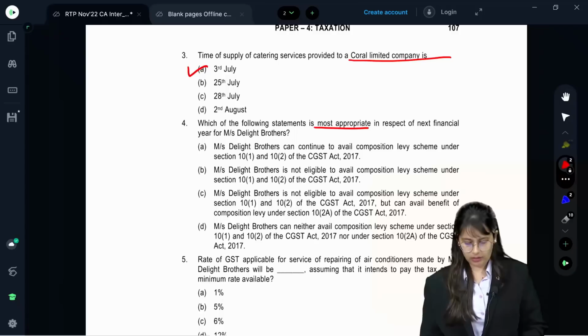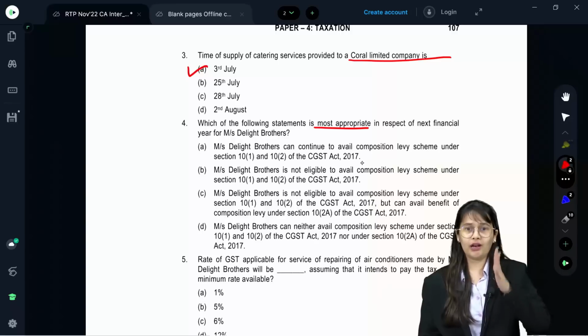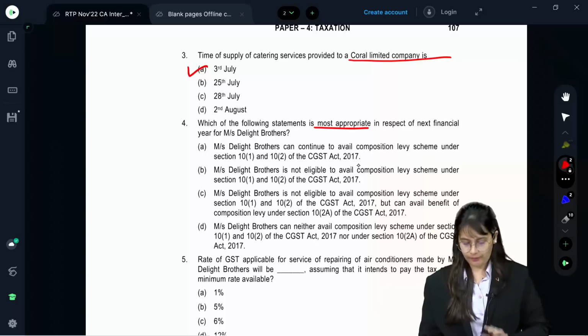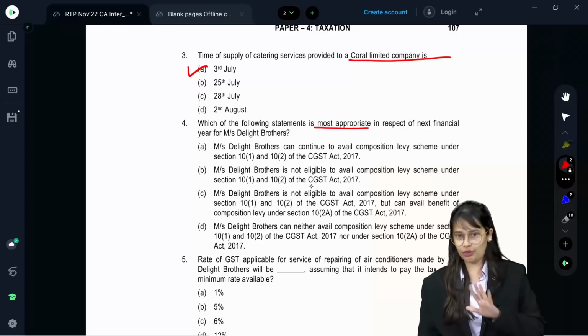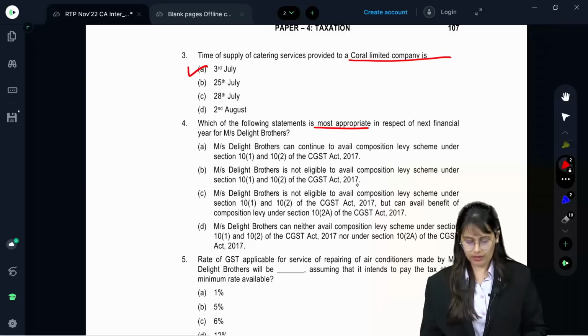Delight Brothers? Messrs. Delight Brothers can continue to avail composition levy scheme under section 10(1) and 10(2) of CGST Act. This is wrong, no? They cannot avail composition levy because now they have opted for repairing service instead of restaurant. So this is wrong. Messrs. Delight Brothers is not eligible to avail composition levy scheme under section 10(1) and 10(2). Section 10 subsection 1, 10 subsection 2, but we'll say 10(1), 10(2) of the CGST Act.